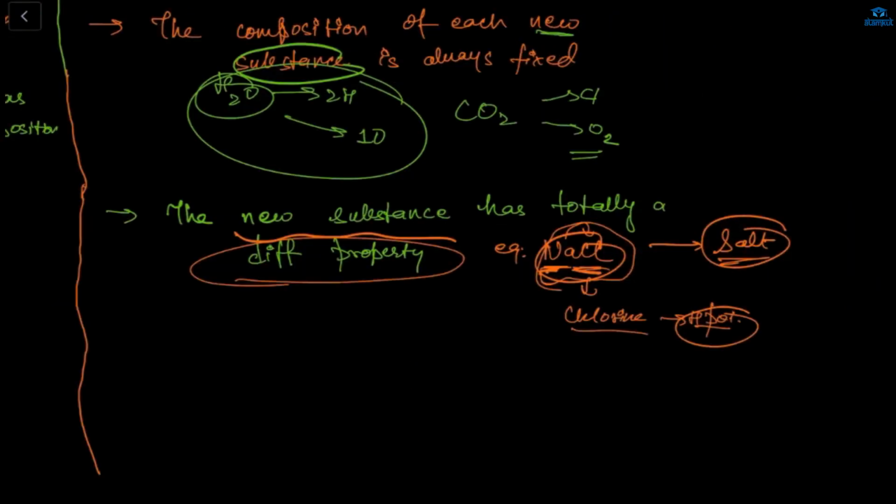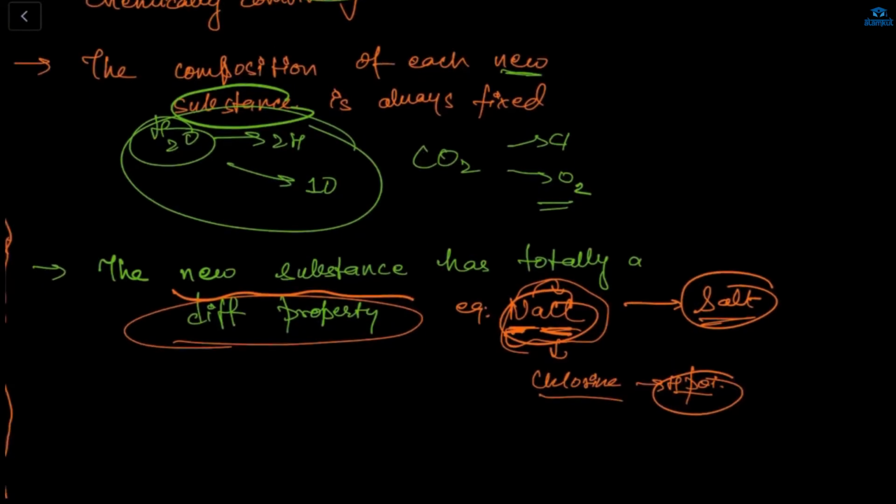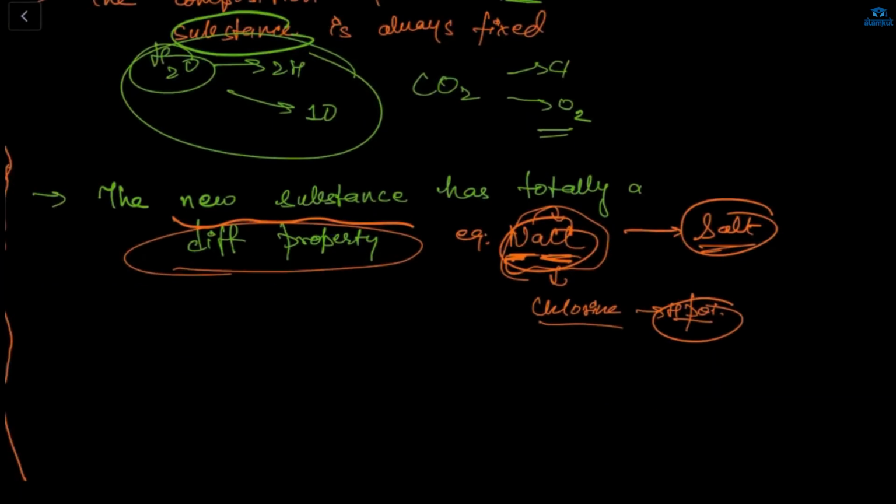Arham and Advika, you got this part. The new substance has totally different properties. How, Arham? Because chlorine is very poisonous, and sodium reacts with water. But when you combine them, it's not poisonous at all, and it doesn't react with water. NaCl is a salt which is useful for us.